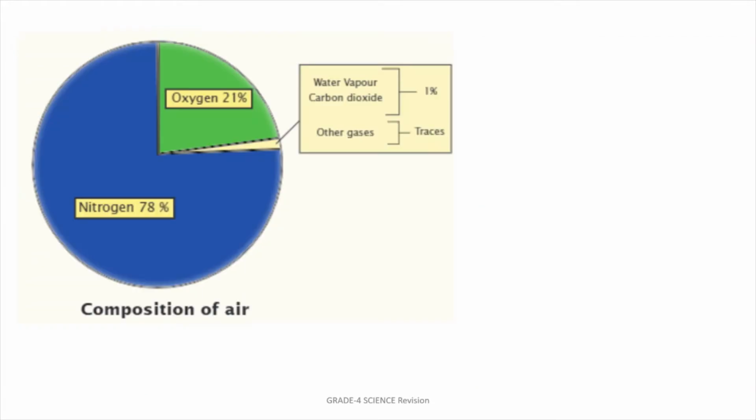Then children, the next chapter is chapter number 9, air and atmosphere. So we have seen that there are various gases which are present in our air. Nitrogen is 78%, then 21% of the air consists of oxygen, and the rest are other gases.